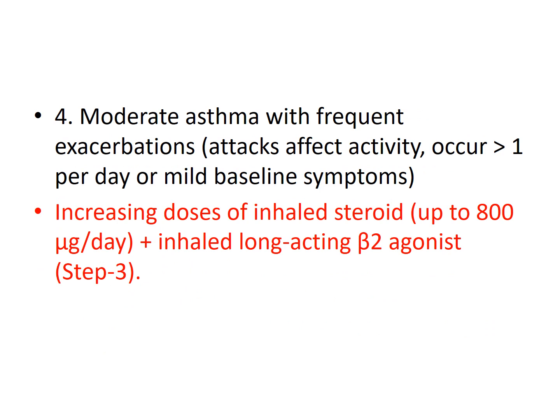The next type is moderate asthma, with frequent exacerbations. Previously we saw occasional exacerbation, but in moderate asthma there are frequent exacerbations, that is, attacks affect the activity of the person and occur more than one episode per day, or mild baseline symptoms are always present. In such cases, increase the dose of inhaled steroids, and along with them use an inhaled long acting beta 2 agonist.